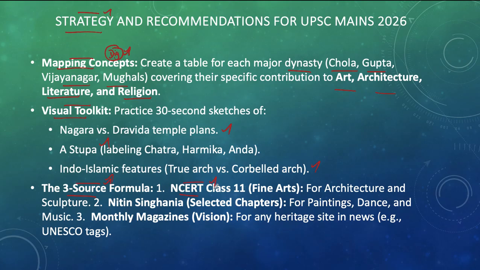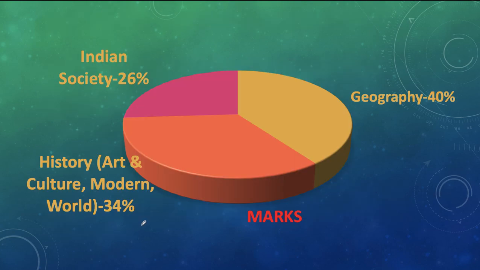NCERT is a must from which you can answer 80 to 90% of the art and cultural segments. Only 10% questions will be picked from Nitin Singhania and from current affairs, students. For current affairs, Vision Monthly Magazine on art and cultural segment compilation can be read before the UPSC mains examination to address the questions related to current affairs, students.